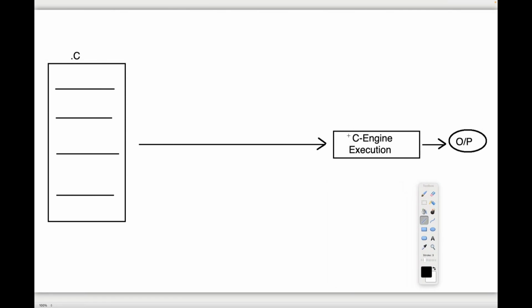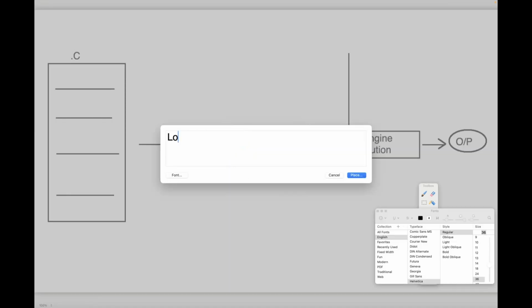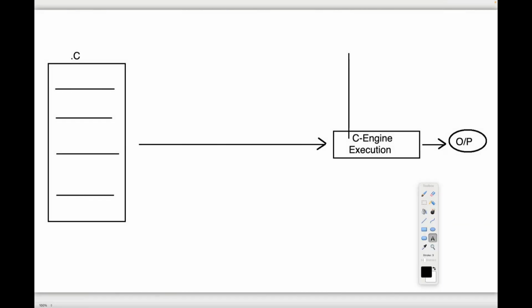Let us talk about the C engine and what it is able to understand. The C engine is able to understand and execute a program only in low level representations. The C engine is a machine actually, not a human being.